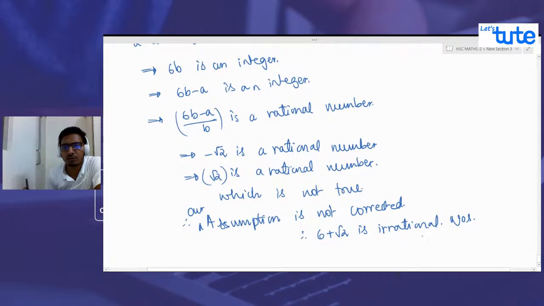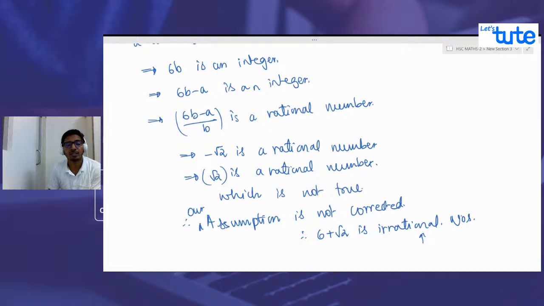Got it? So this is how we prove this. Every time, whenever you are asked to prove something, what you have to do? If we are asked to prove it is an irrational number, we'll assume that it is rational, and we'll consider that as a ratio of two integers, and we'll rearrange and we'll get the relation where it shows that the actual irrational number is rational. That's how it shows.